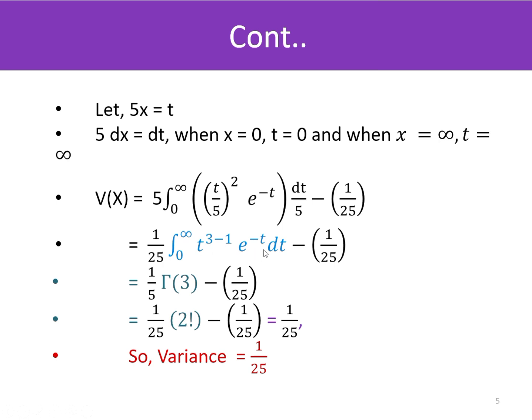Using the gamma function, it gives the value gamma 3, and gamma 3 is equal to 2 factorial, and it produces the value 1 by 25. So the variance of this random variable for the given probability density function is 1 by 25.